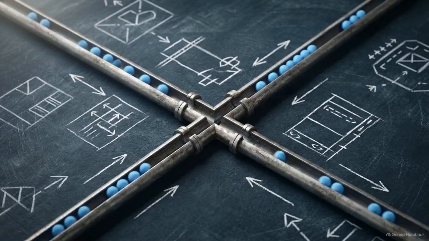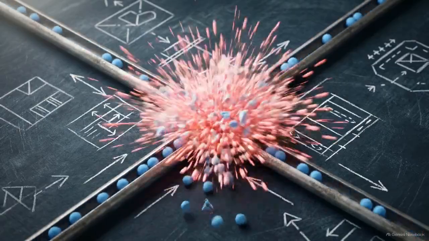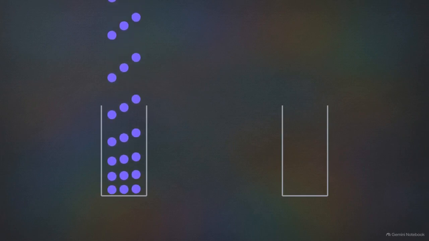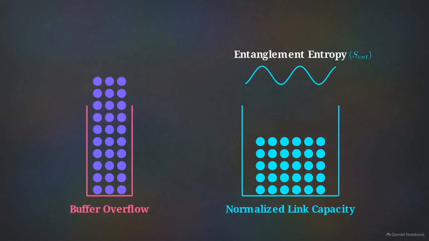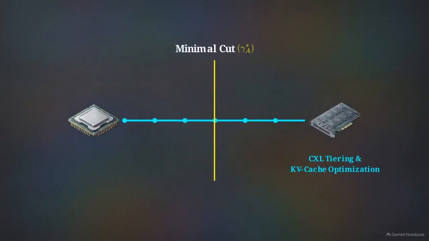Standard bandwidth allocation often fails to predict queue saturation during high-dimensional workloads because it lacks a predictive model for network density. Calculating the entanglement entropy of the network allows the system to normalize link capacity, preventing microbursts before they occur. The second mapping utilizes the concept of the minimal cut.